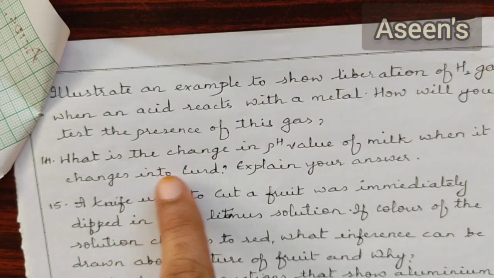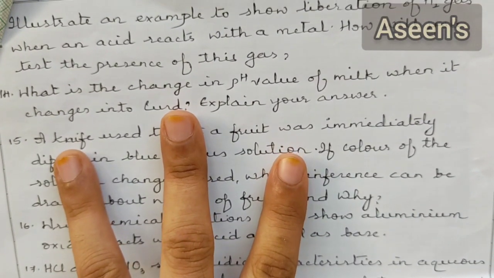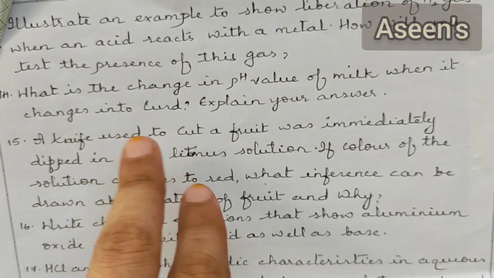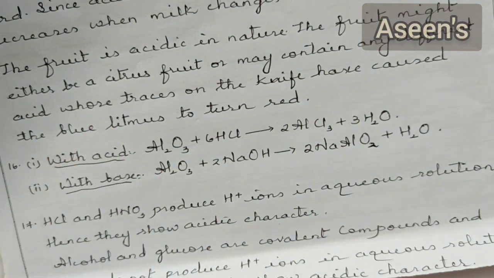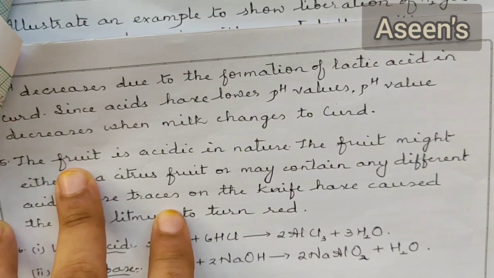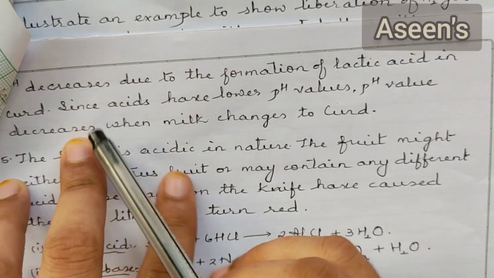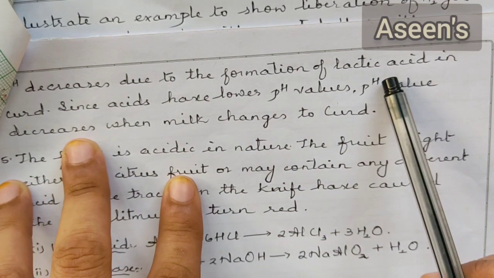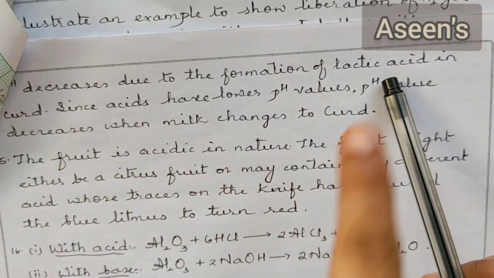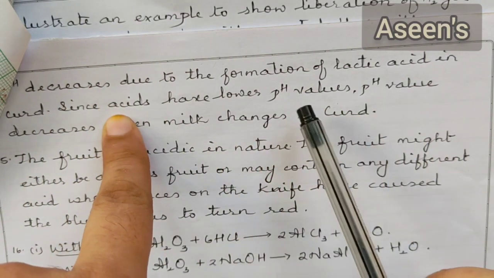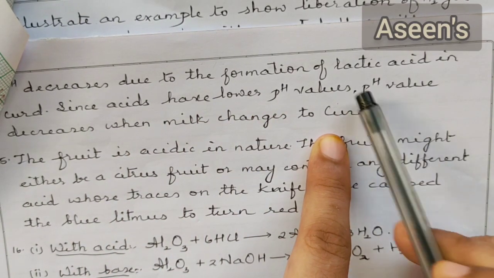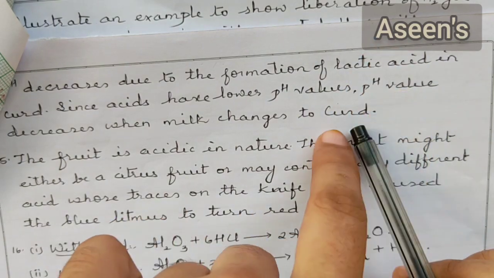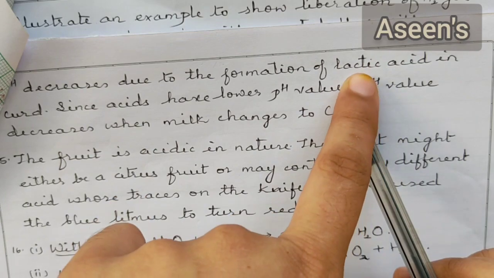Next question. What is the change in pH value of milk when it changes into curd? Explain your answer. Okay, so here what is going to happen is pH will decrease. When the milk turns to curd, its pH is going to decrease due to the formation of lactic acid. Okay, in curd lactic acid is found, hence the pH is going to decrease. Since acids have lower pH values, pH value decreases when milk changes to curd. Curd is acidic in nature and hence it will have a lower pH value. The acid present in curd is lactic acid.